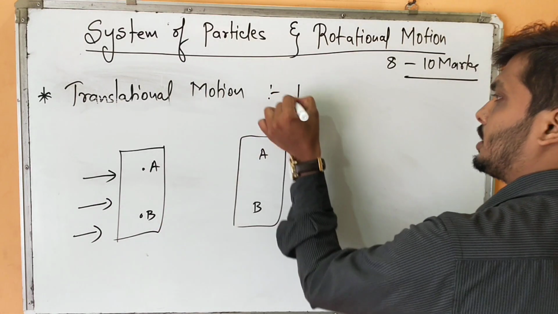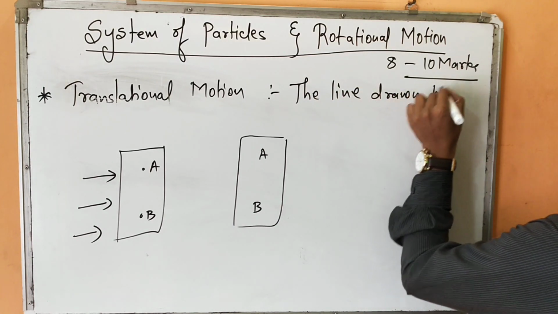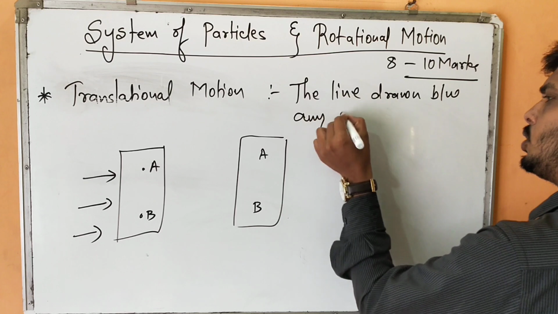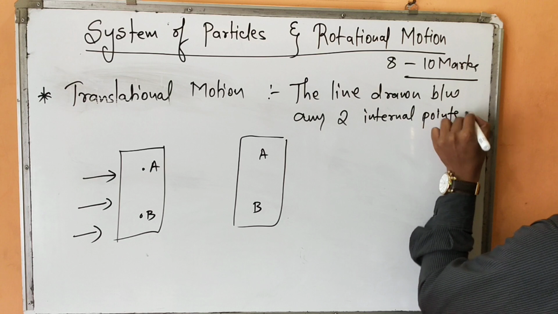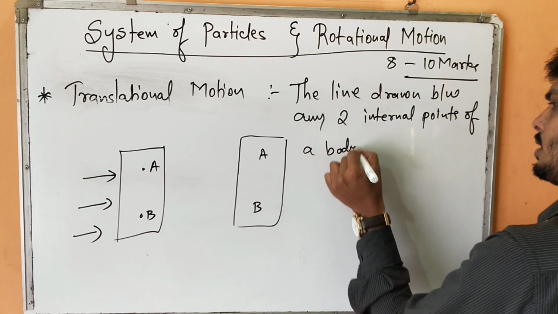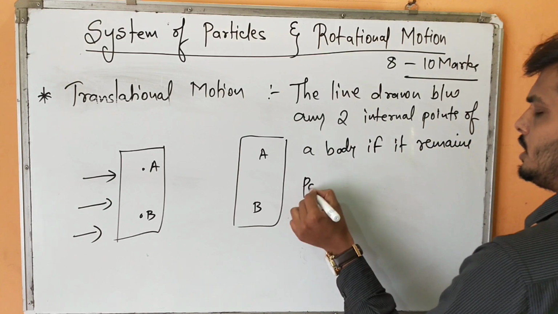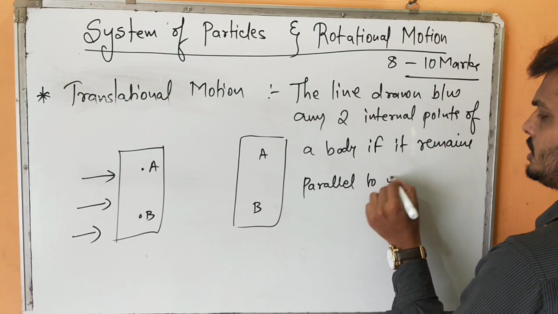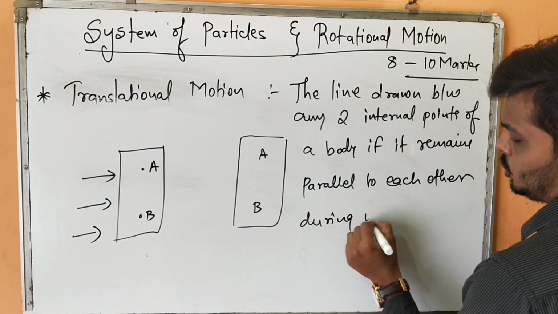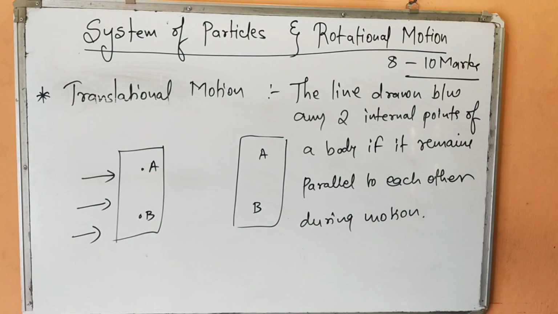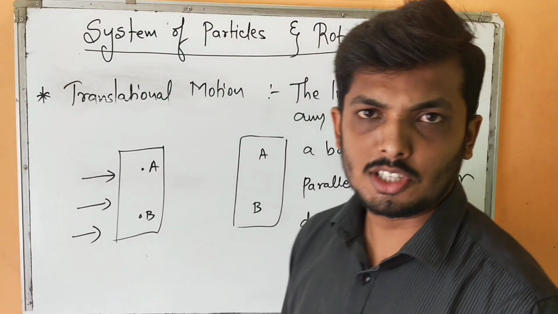Before I explain, I'll just write the definition. If the line drawn between any two internal points of a body remains parallel to each other during motion, then that type of motion is known as translational motion.